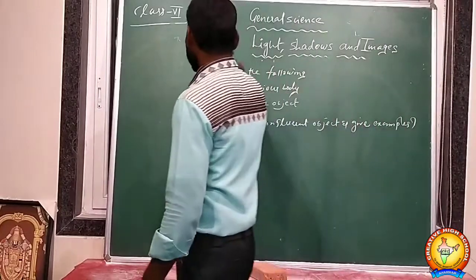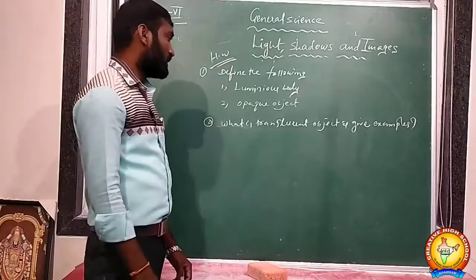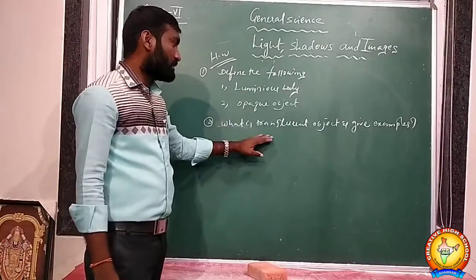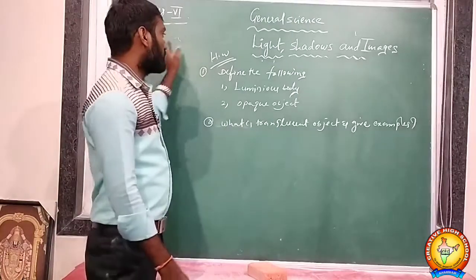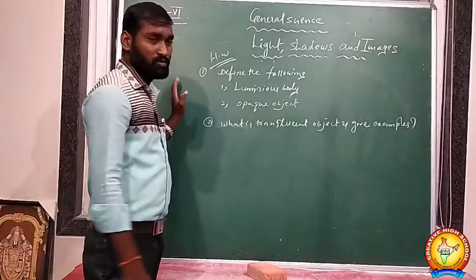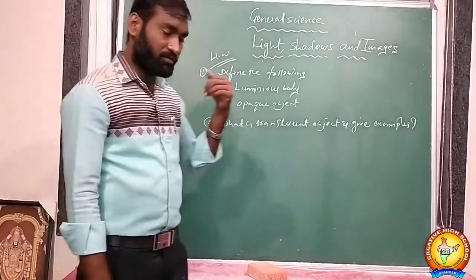So these are the two questions for your homework. Define luminous body and opaque object. What is a transparent and translucent object, and give examples for that. Answer these two questions in your homework, and write them in your CW while watching.